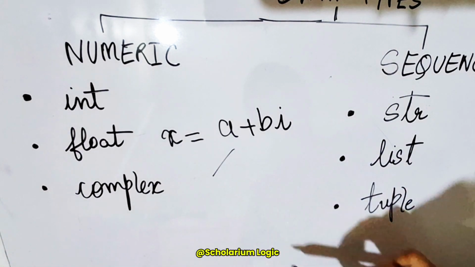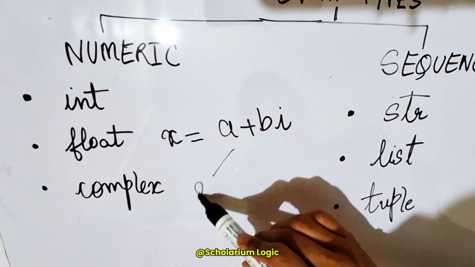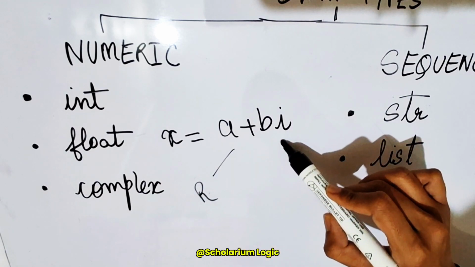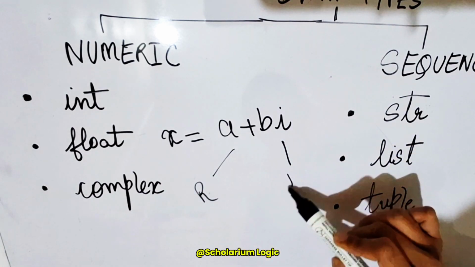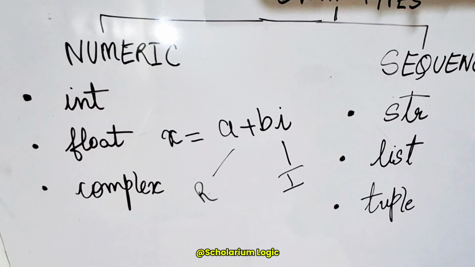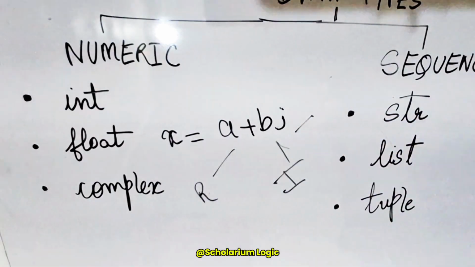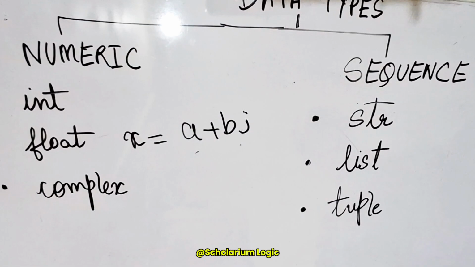Yes, the a is the real part over here, and here we have this bi, which is completely an imaginary part. However, in Python, instead of i, we use j for representing the imaginary part. So this is nothing but an imaginary part in Python. There are multiple ways of creating a complex number.